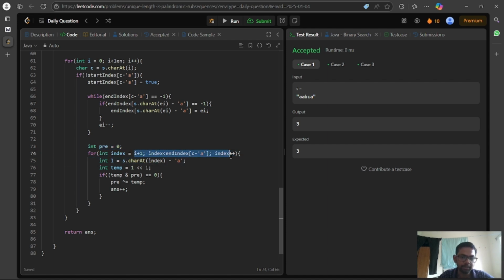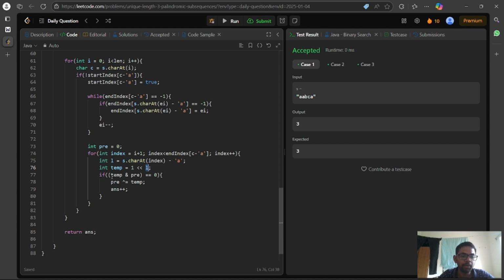This is the same for loop we saw previously, from the start index to the end index. We take the position of the character and assign it to L, and we shift one bit towards the left by L times. For example, if we get A, temp would be 1. If we get B, temp would be 2. If we get C, temp would be 4. In that way, the set bit position moves by L places.